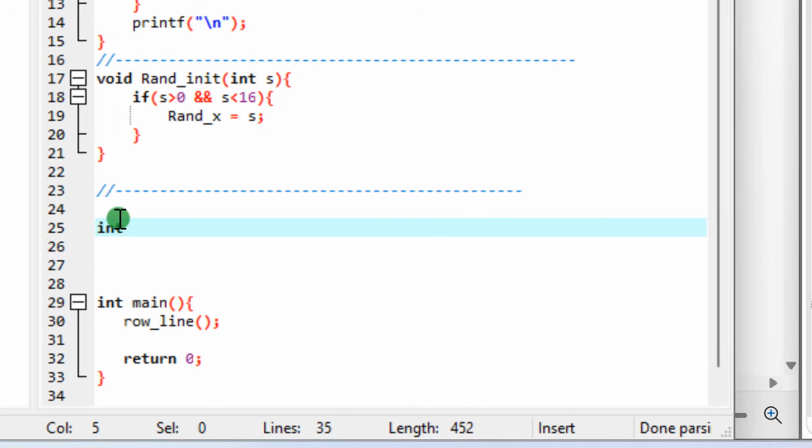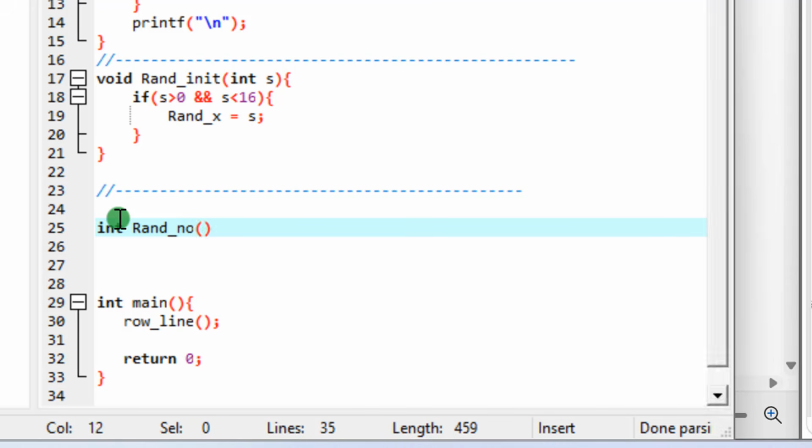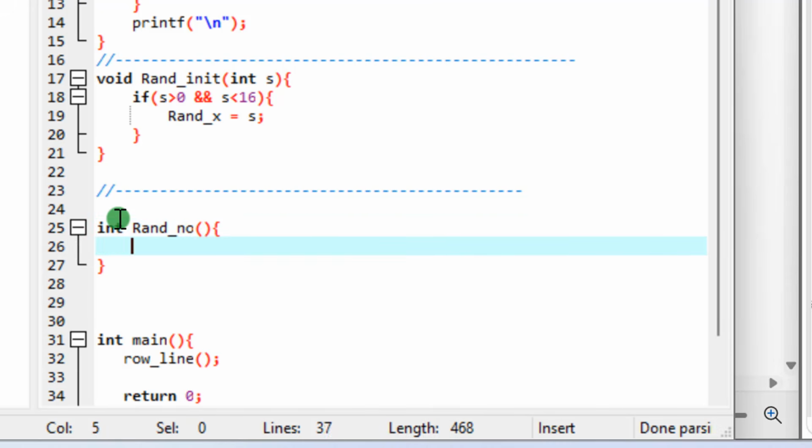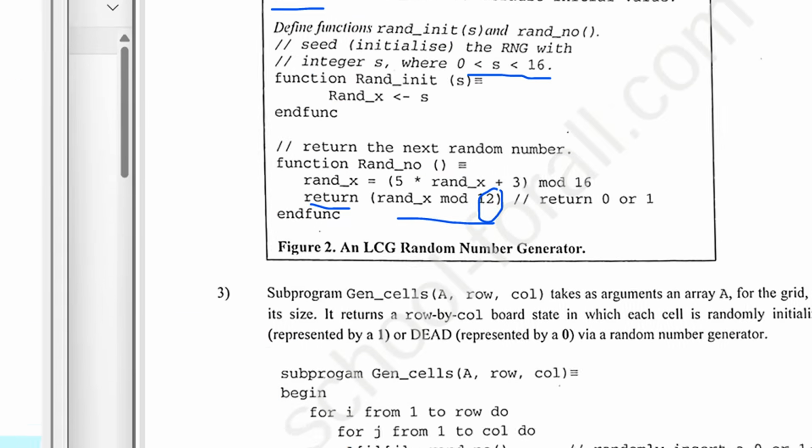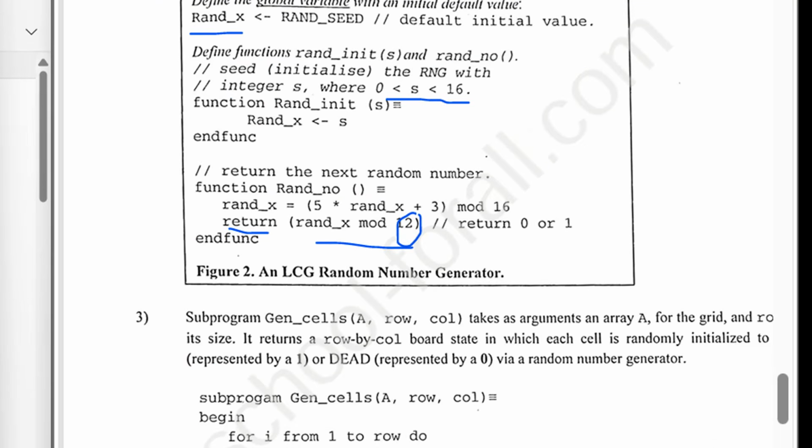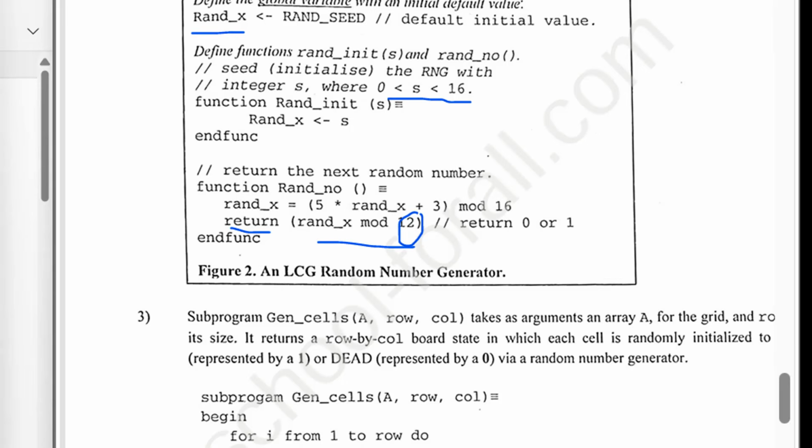So in the name of the function, run number, exactly like this, nothing in parameter, you open, you close. Then here you say run X is equals to what? Is equals to 5 times run X. Are you seeing that in the code here, they're writing run X using small r, or up here they say that run X is capital R. So you're seeing that this is a small mistake. So in your code, make sure you use the capital R.